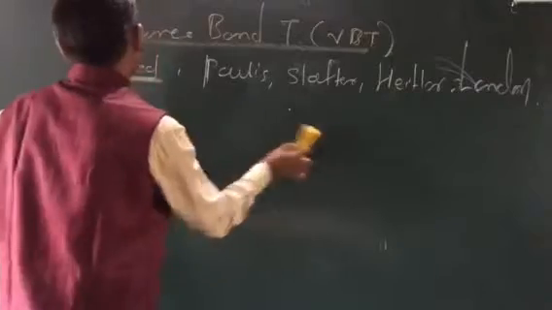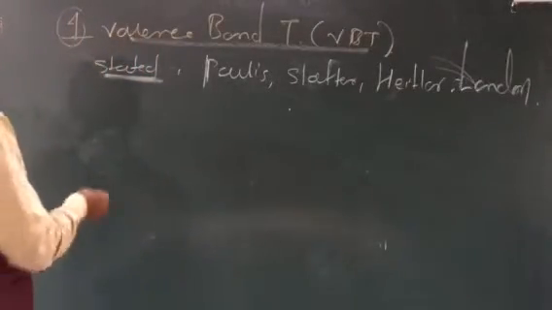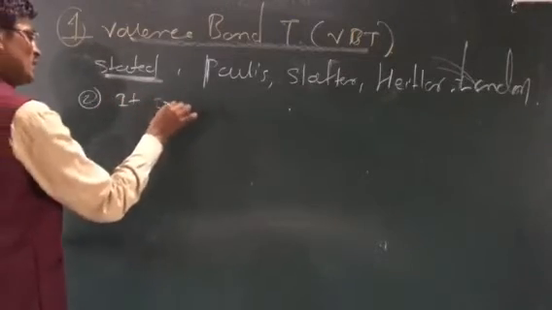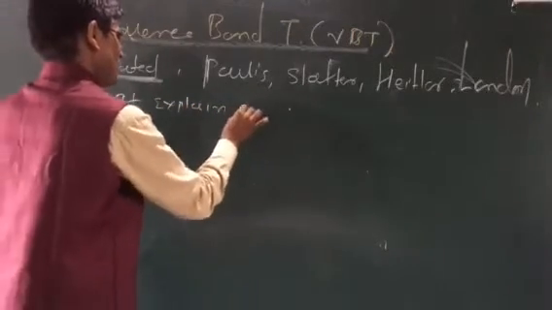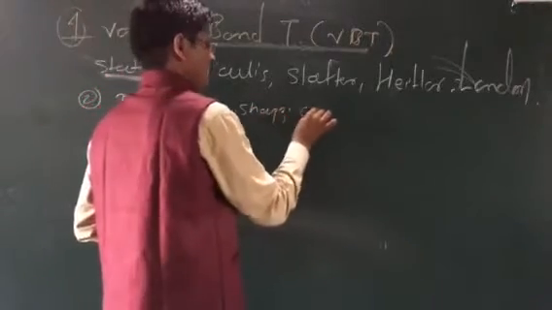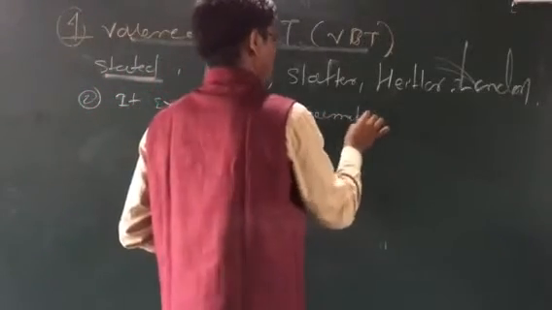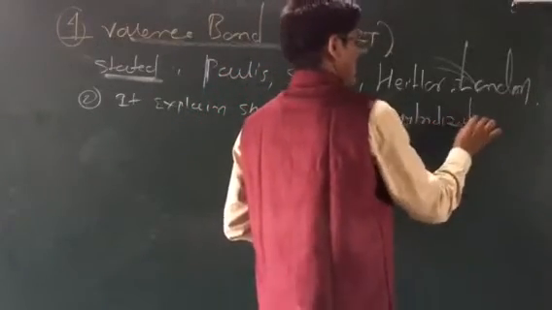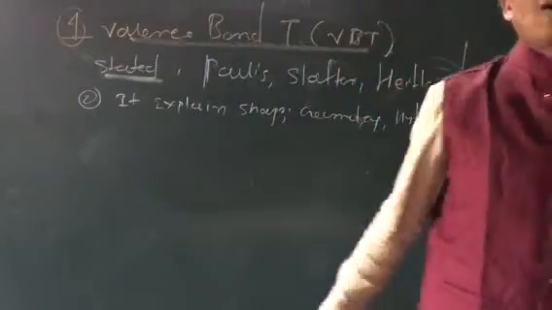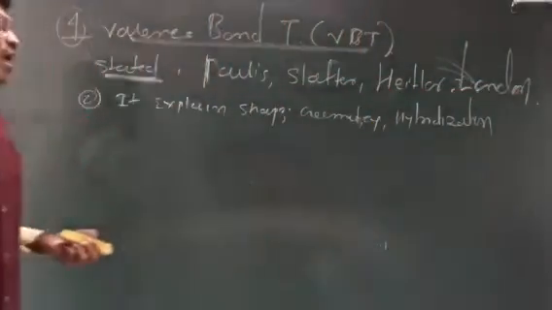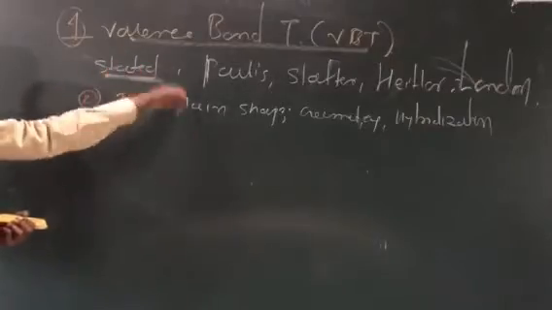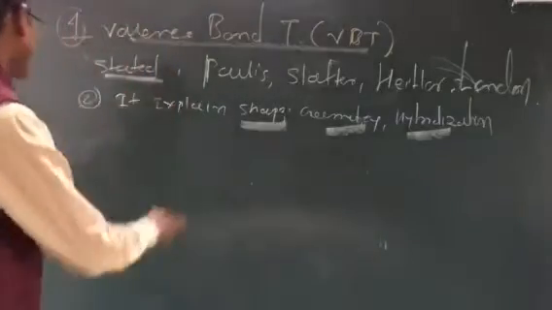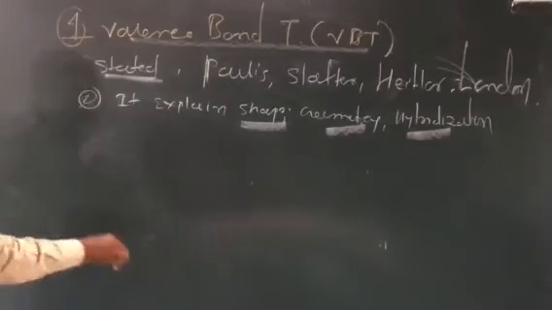The next postulate of the valence bond theory is that it explains the geometry and hybridization. So this is the second assumption, or second postulate, of the valence bond theory: hybridization explains the geometry, shape and hybridization of molecules. How did they explain the geometry and shape of molecules?